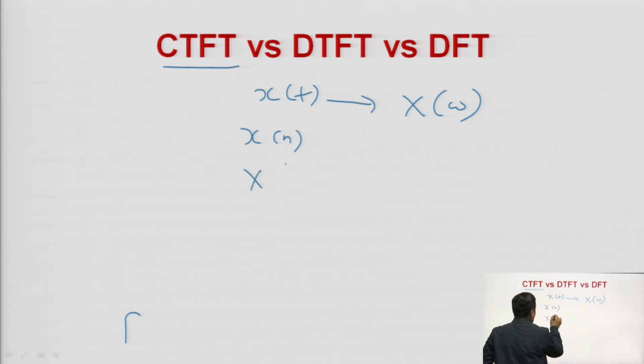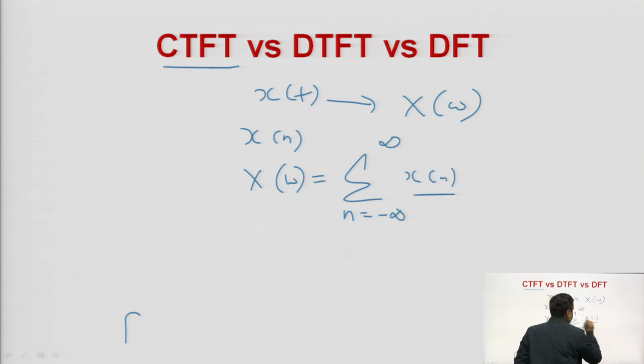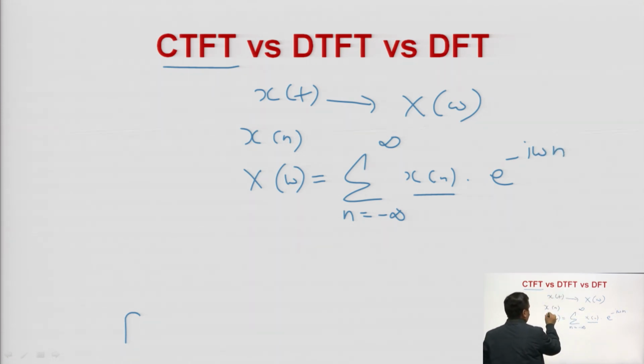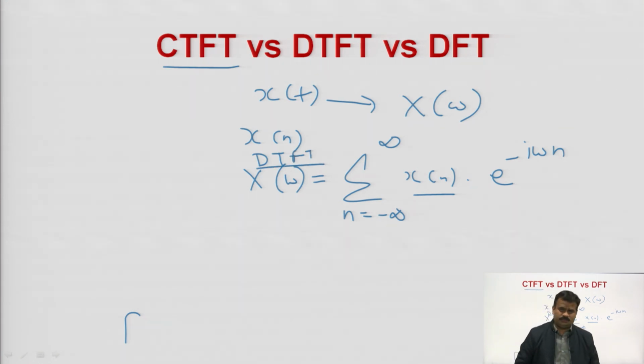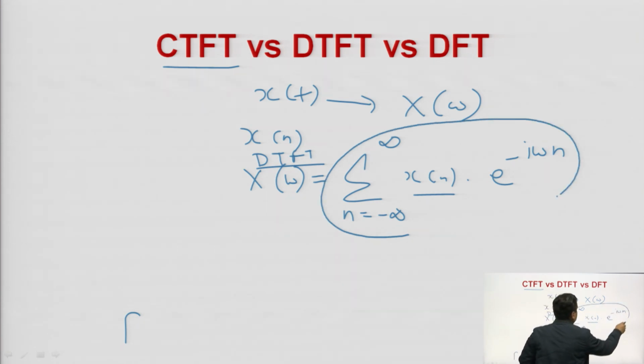So, it will be X of omega is equal to, in summation form, summation n from minus infinity to plus infinity x of n, that is your discrete time signal, into e to the power minus j omega n. So, this is your DTFT, the simple Fourier transform of a discrete time signal. It means in input you are taking your discrete and aperiodic signal, and at the output you are getting again its continuous time and periodic.